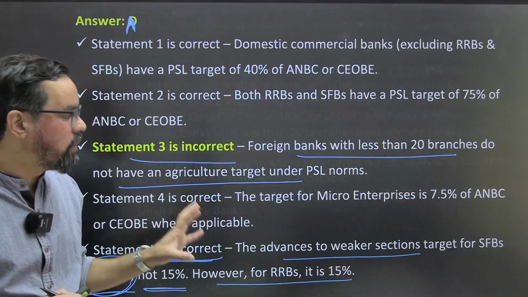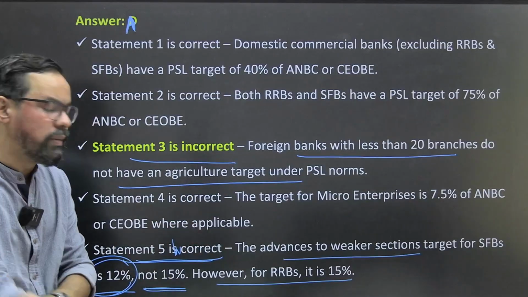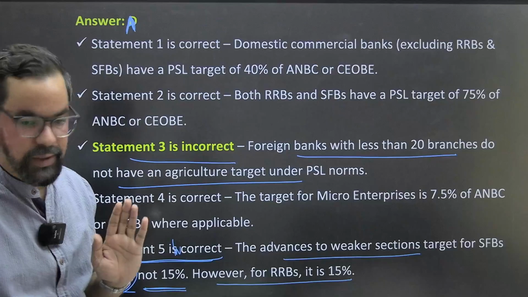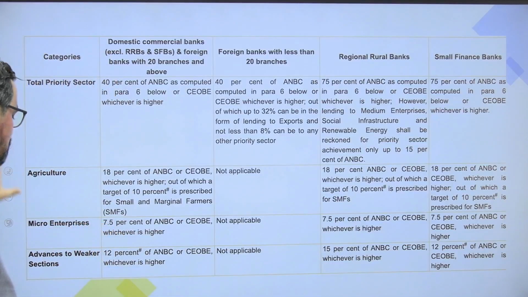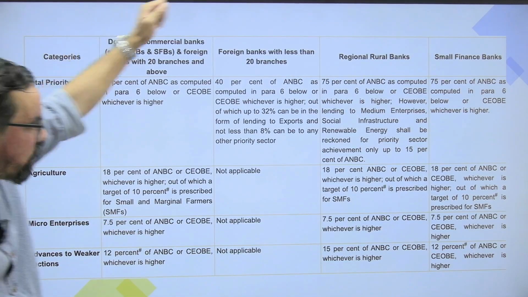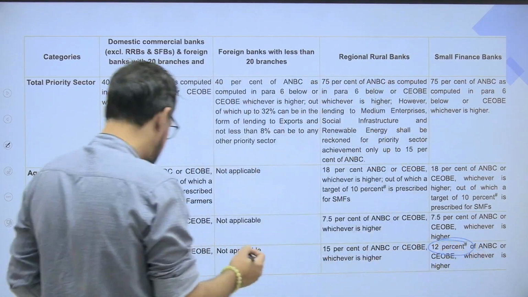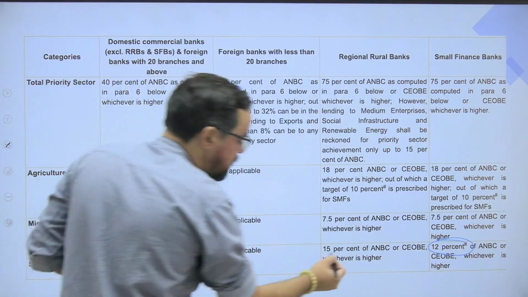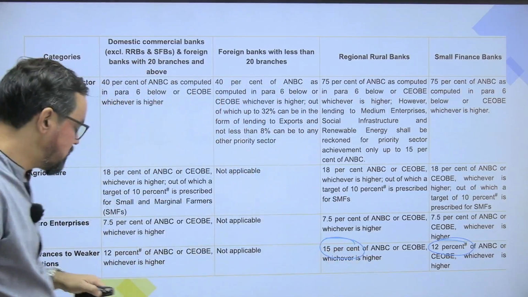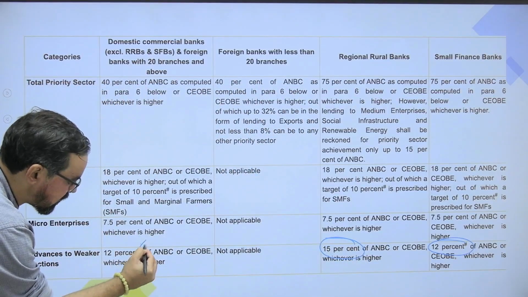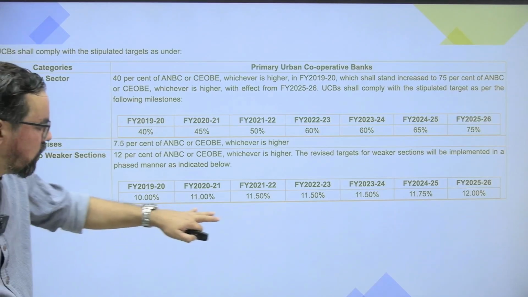So you have to build that much expertise. Let's move ahead. We have discussed this earlier also: for small finance banks it is 12%, and for RRBs it is 15%. Now this star mark, the hashtag that is put here, is something related to this bifurcation.